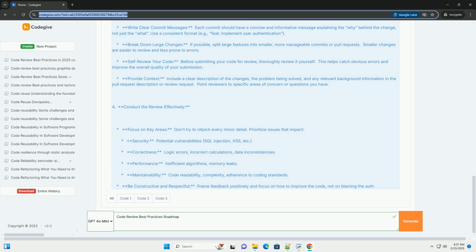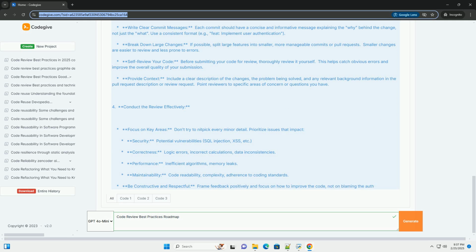Be constructive and respectful. Frame feedback positively and focus on how to improve the code, not on blaming the author. Use phrases like "could this be simplified," or "have you considered?" Avoid personal attacks. Ask questions. If you don't understand something, ask the author for clarification. This is an opportunity to learn and improve the code.